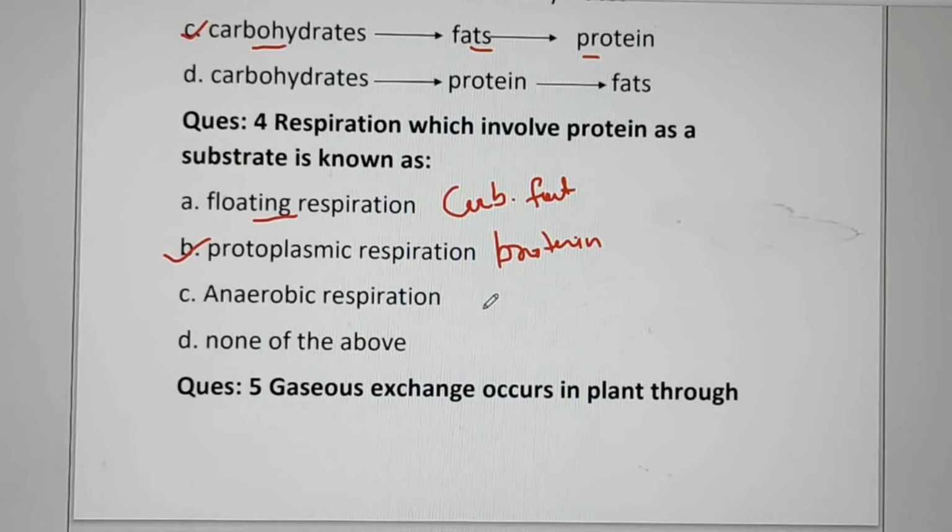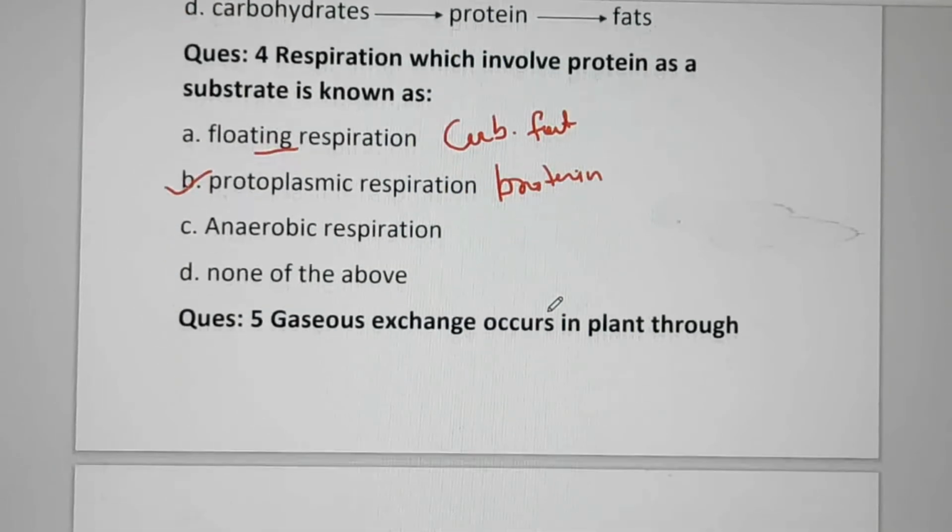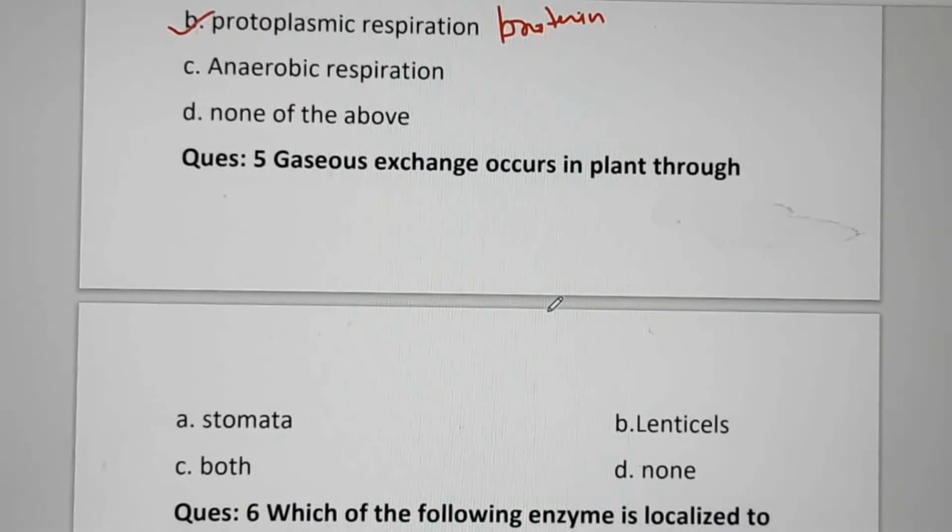Next question. Gaseous exchange occurs in plant through A. stomata, B. lenticels, C. both or D. none. Stomata are the pore-like structures that are present in green parts of plant, and lenticels are also raised pore-like structures that are present in woody parts of plant. So these both perform gaseous exchange function. So correct answer will be C, both.